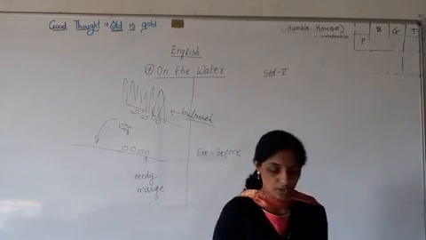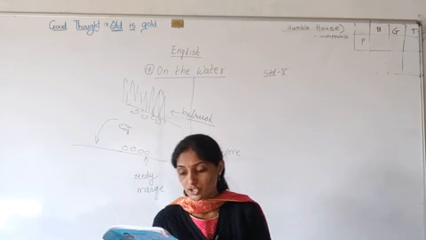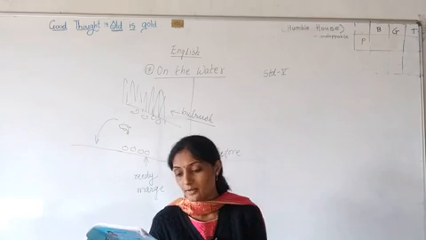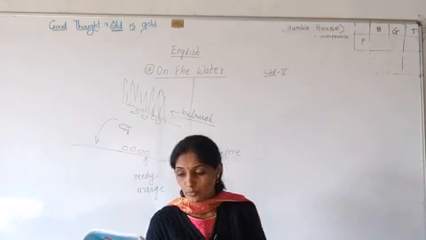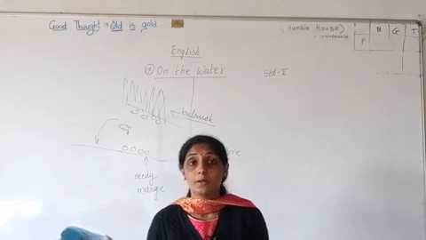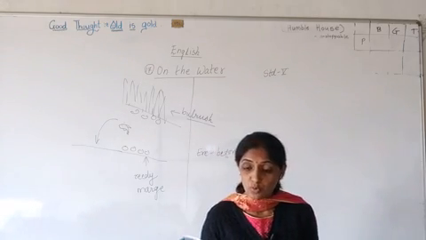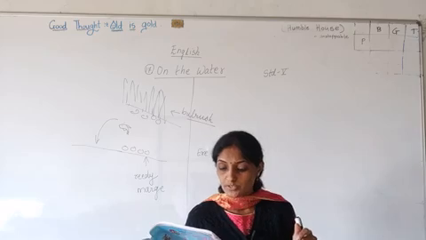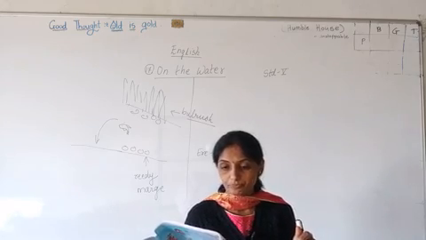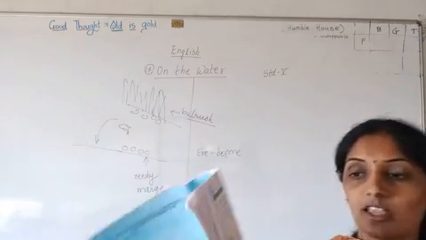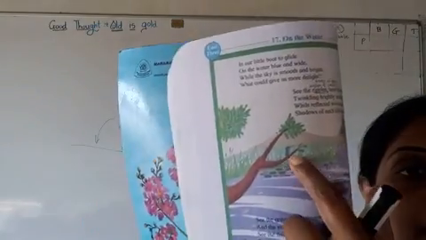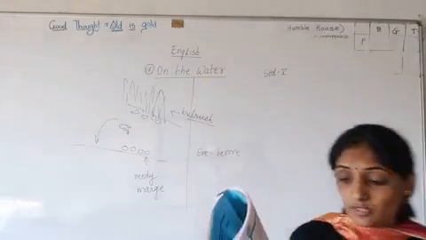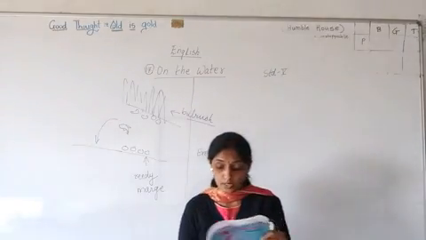And the last stanza of the poem is, see the bright kingfisher too, okay, dart a gleam of green and blue. Dart a gleam means what? Moves suddenly. There is a kingfisher in the water and that kingfisher also moves very quickly. See the bright kingfisher too, moves suddenly, of green and blue. You see here, there is a kingfisher sitting on the tree. See the kingfisher, what does he do? There is a kingfisher who moves quickly.